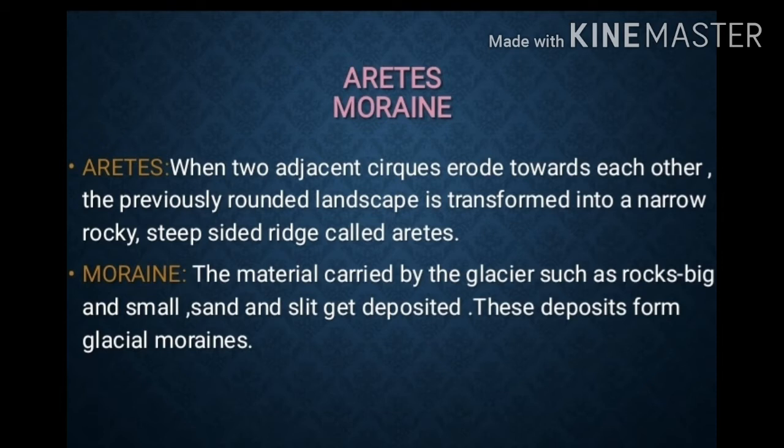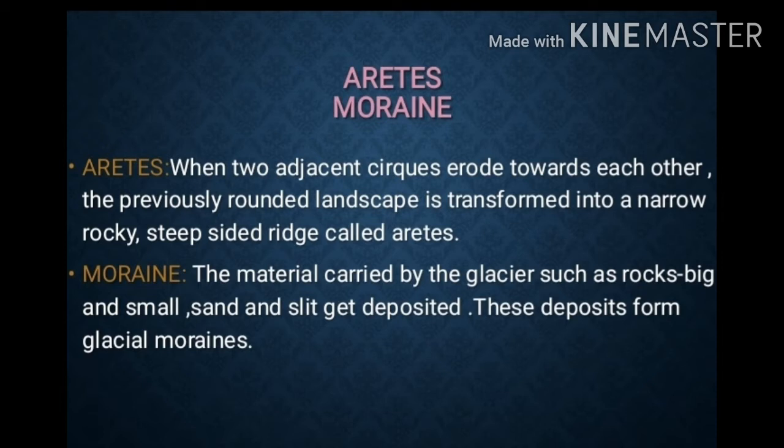Moraine. The material carried by the glacier, such as rocks big and small, sand and silt, gets deposited.